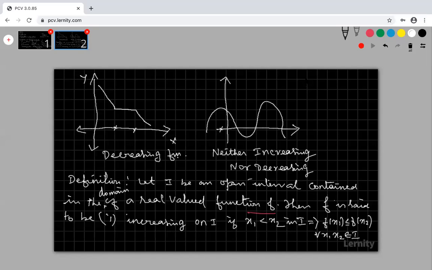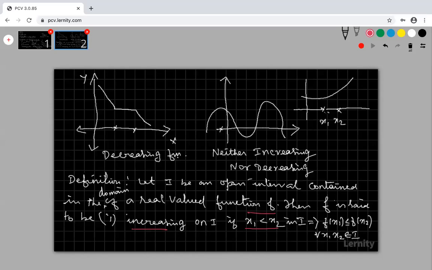So look at that, suppose some curve is there. Here I am taking my x1 and my x2. When x1 is less than x2, this is always what we check for increasing or decreasing. This x1 less than x2 is very important. In increasing we take x1 less than x2, and in decreasing also we take x1 less than x2 only.